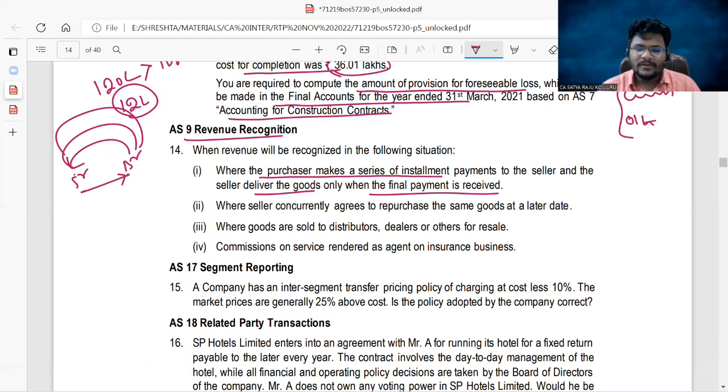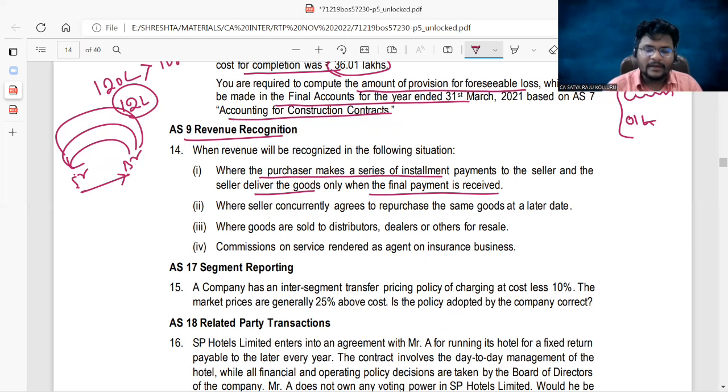That means the real ownership of the goods will be transferred from seller to the buyer after getting the final installment. Am I right or wrong? So the logic behind the recognition of the revenue at the time of sale of goods is that all risks and rewards incidental to ownership should be transferred from seller to the buyer, and there is no uncertainty regarding the collection of the amount. Then you can go for the recognition of the revenue.